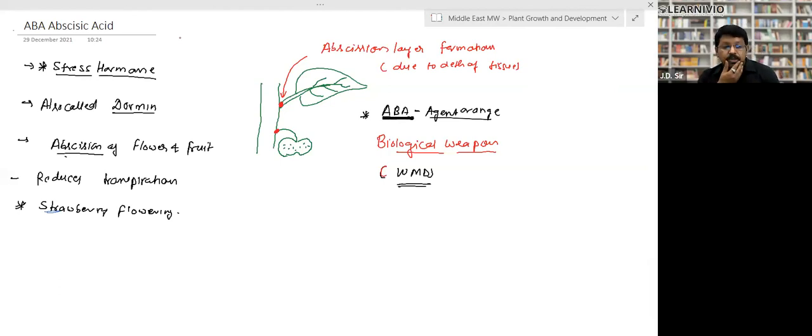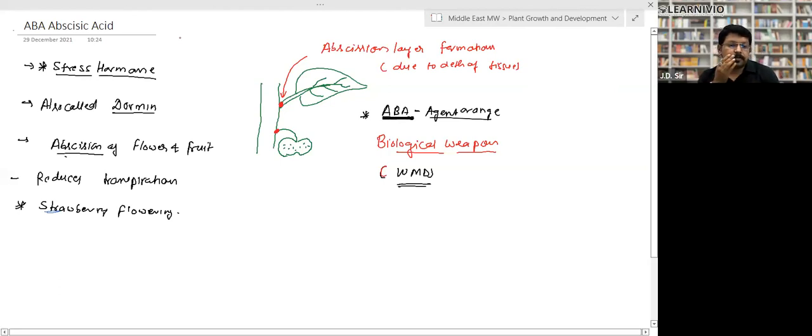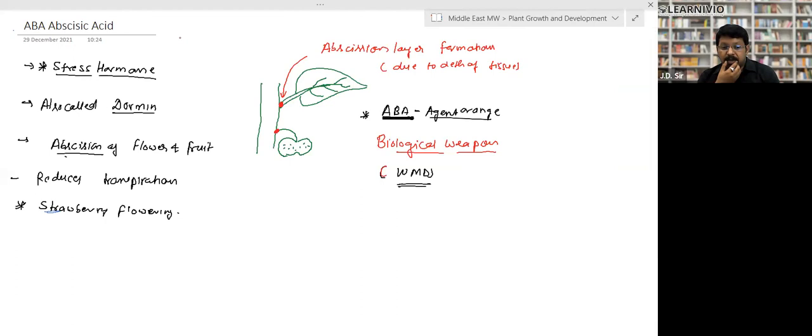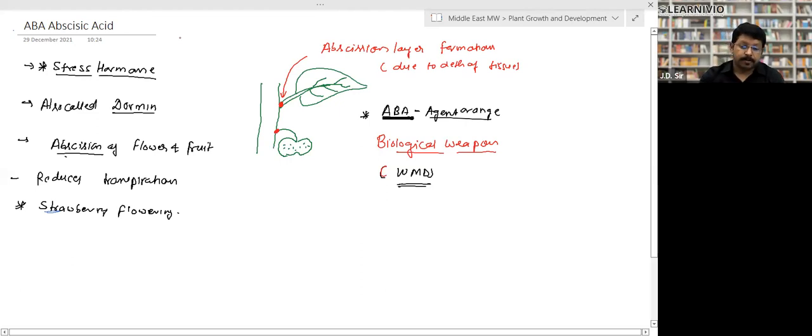It is also known as dormin, right? Because it is responsible for dormancy. It is responsible for abscission of flower and fruit, right?